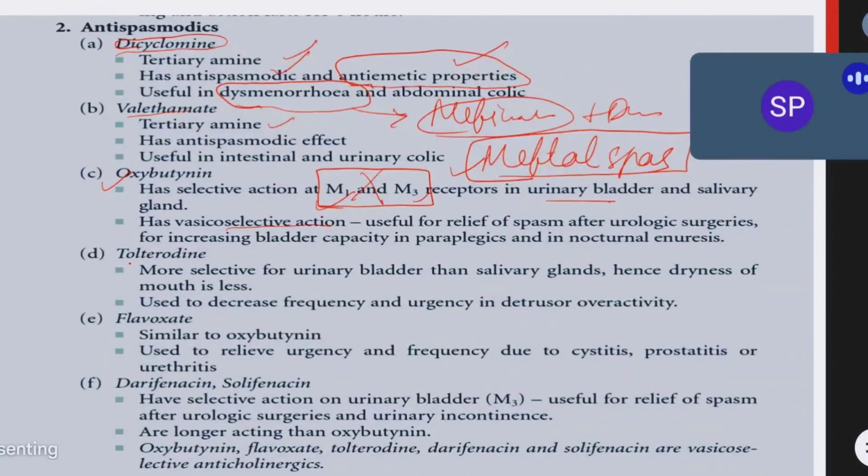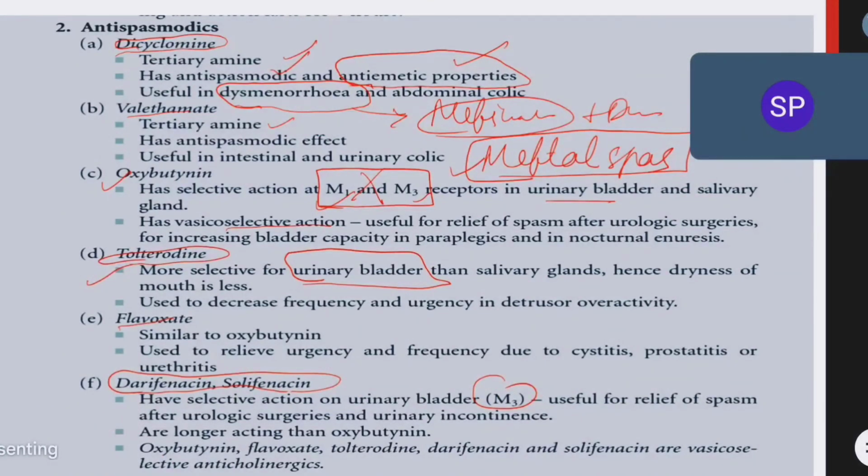Okay, and we have tolterodine. Tolterodine is more selective for the urinary bladder. This is important. On the urinary system, if anybody has a hyperactive bladder, in that case we can use it. Dryness of mouth is a common side effect. And flavoxate is another drug. Darifenacin and solifenacin are other drugs. They are used in hyperactive bladder, or due to M3 action they are used in bladder-relieving conditions.